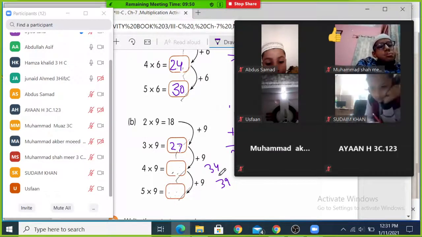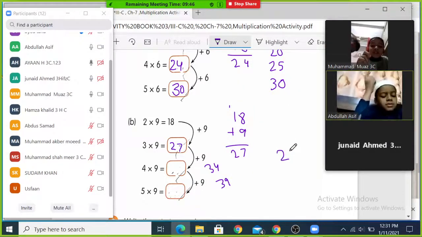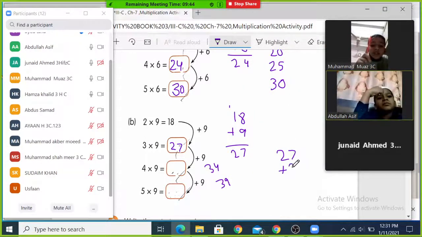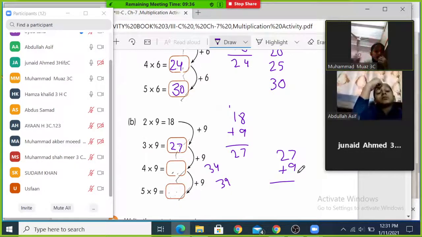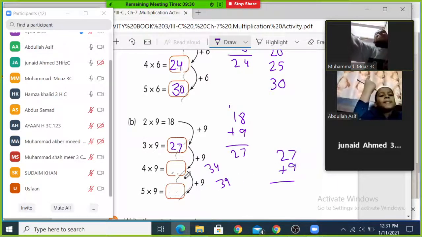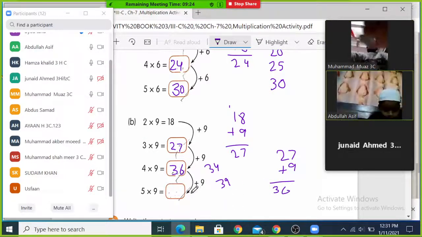No, not 30. How can we find the answer? We can add 9 to 27. You add 9 to 27, 36. Sir, please keep quiet for 1 minute. And you all have done the mental math. Look here, 27 plus 9. You can do 26 plus 10. So the answer is 36. So 4 times 9 is 36.